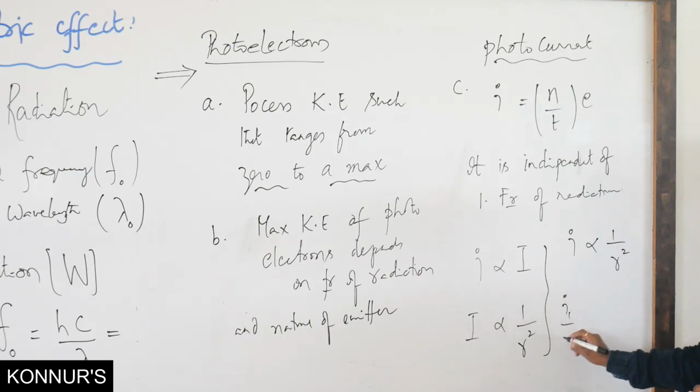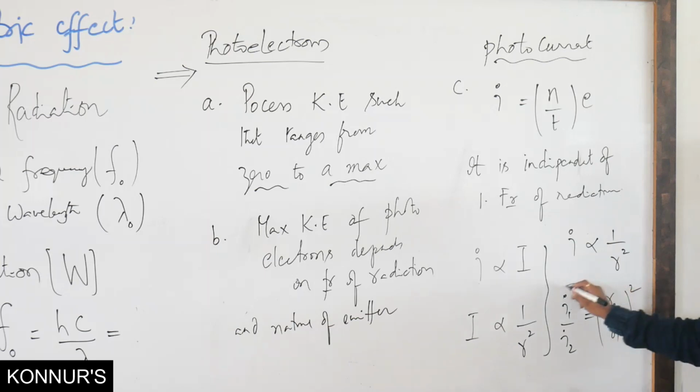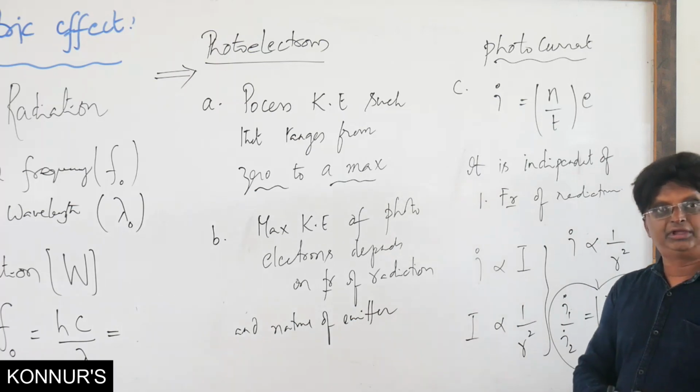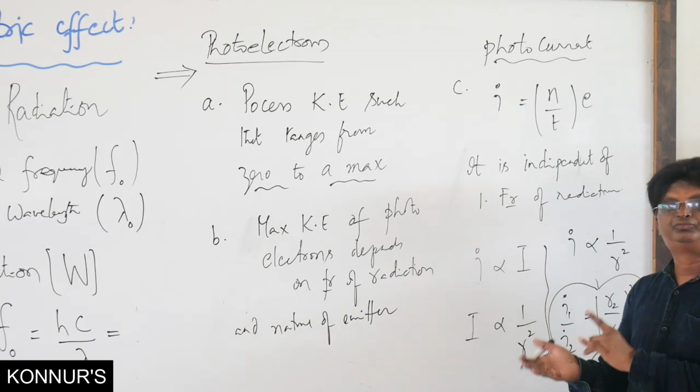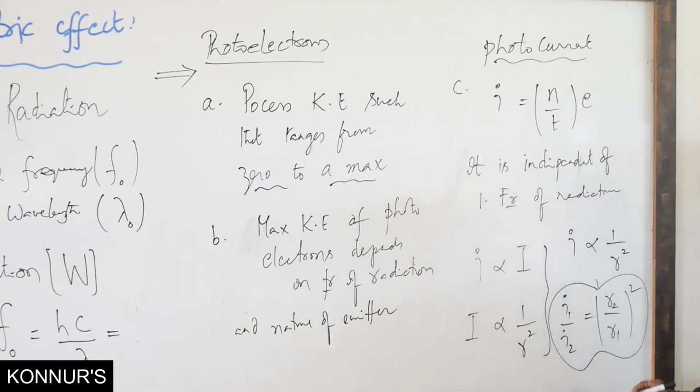Therefore, i1 by i2 is r2 square by r1 square. Again, what are the keywords? Distance of the source from the emitter, change of distance, photocurrent. Then the result is i proportional to 1 by r square. As usual, 1 for given values, known values, 2 for final values, unknown values. That is what we make use of.